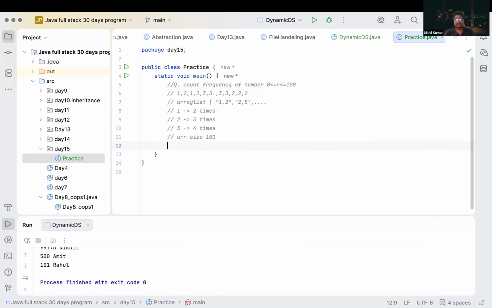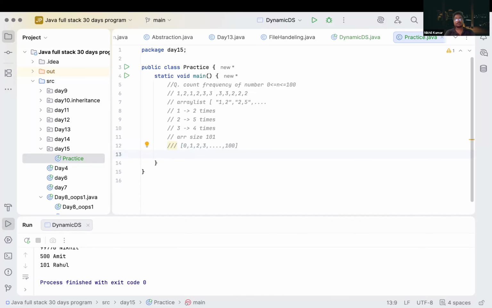Do you get an idea here? What are we trying to do? We are creating an array from the 0th index, 1, 2, 3 up to 100, correct? We are trying to create an array with these numbers. So what do we have inside our array? We have a size of 101. 0 to 100 will take 101 size, correct?